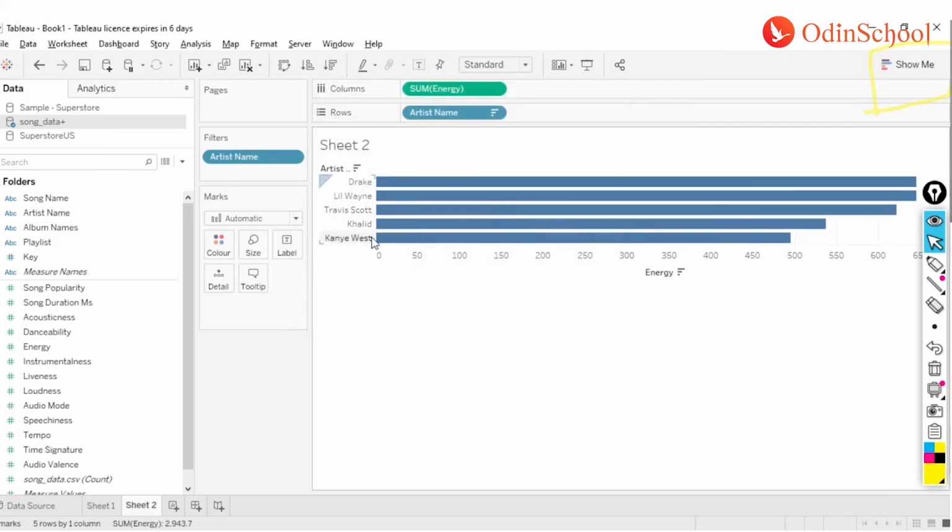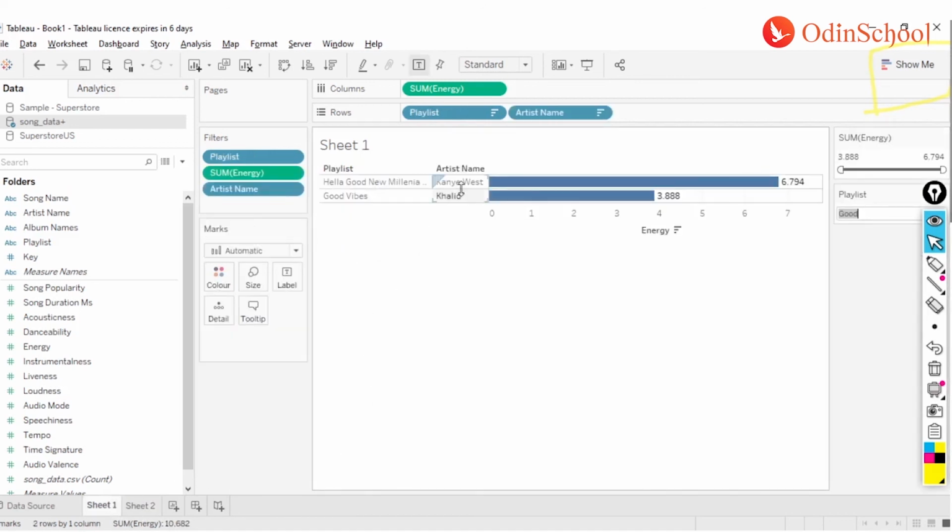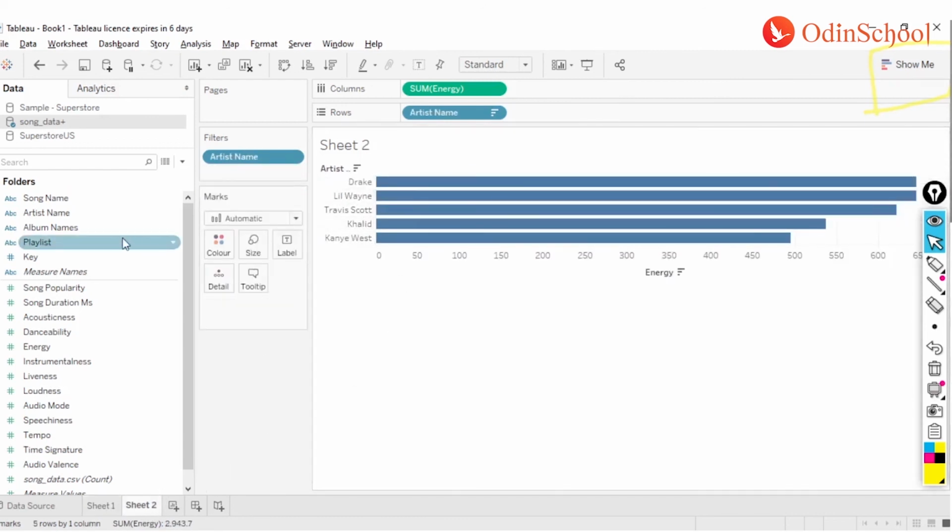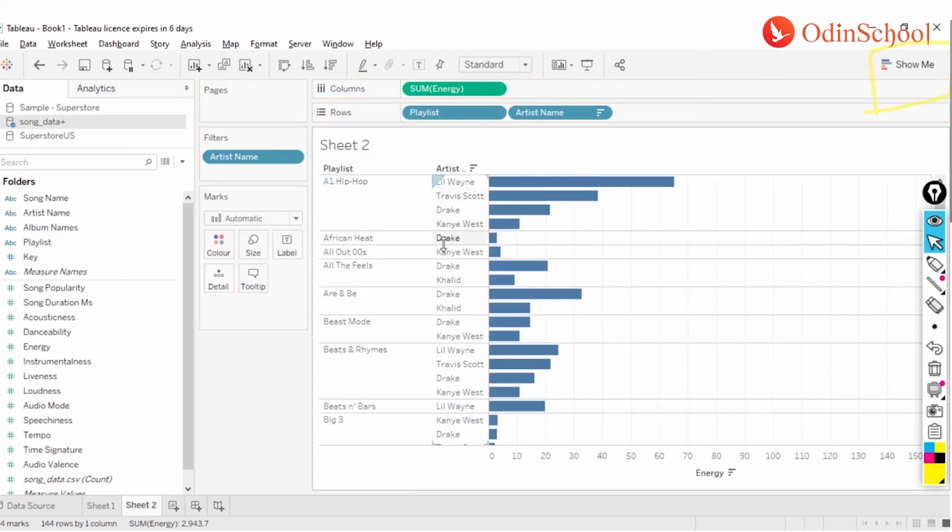I get all these people over here, right? I have Drake, Lil Wayne, Travis Scott, Khalid, and Kanye West. And let's see over here, I have Kanye West and Khalid only. Why? Because over here, against these artist names, if I apply this playlist option, you see these people are from the different filters.